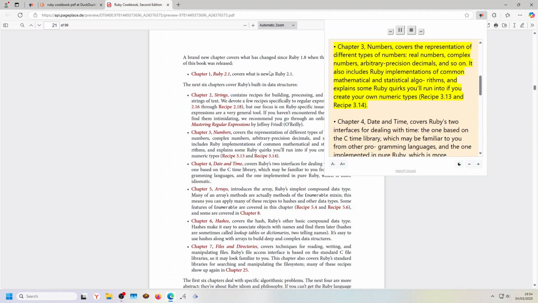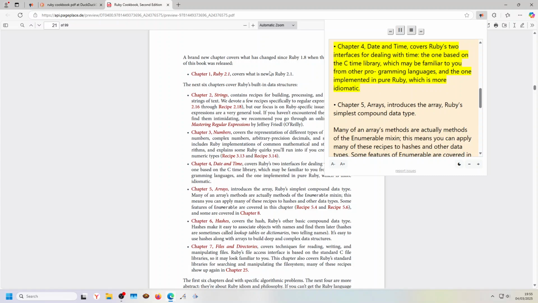Chapter 3, Numbers, covers the representation of different types of numbers, real numbers, complex numbers, arbitrary precision decimals, and so on. It also includes Ruby implementations of common mathematical and statistical algorithms, and explains some Ruby quirks you'll run into if you create your own numeric types, Recipe 3.13 and Recipe 3.14.